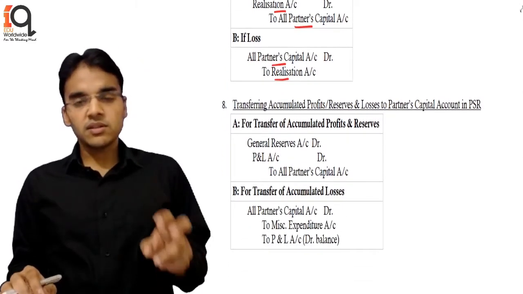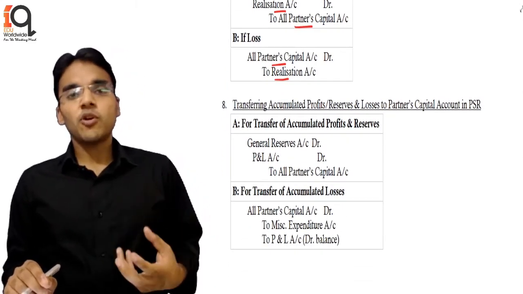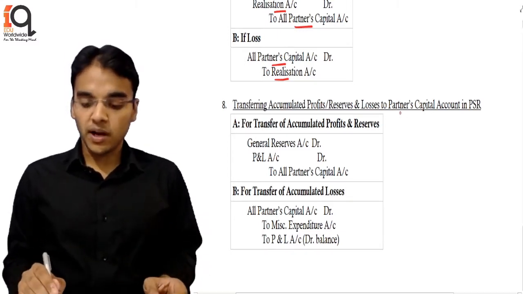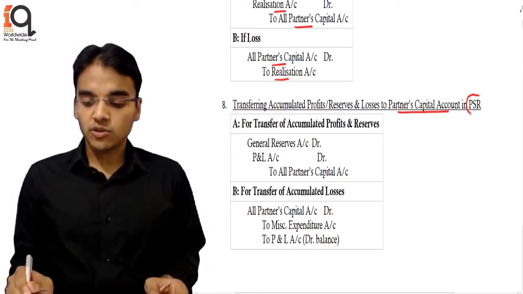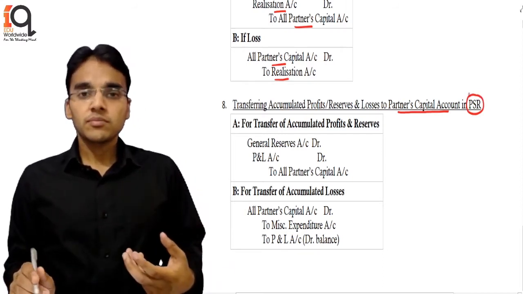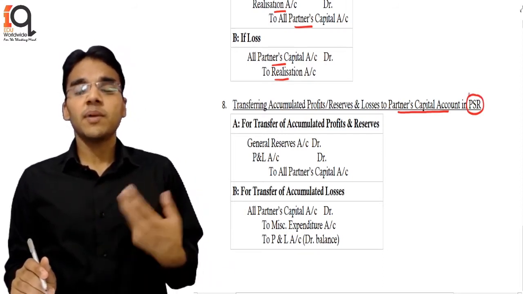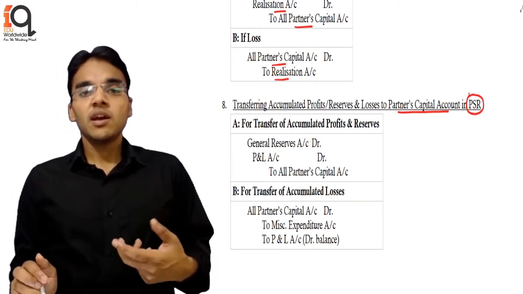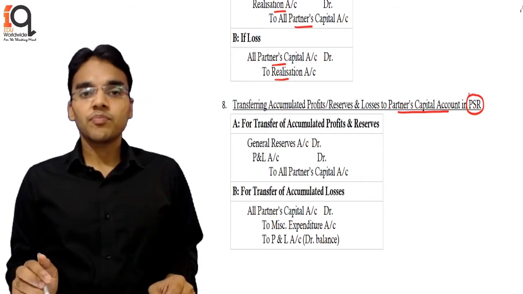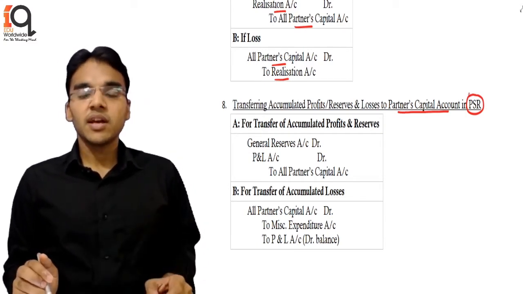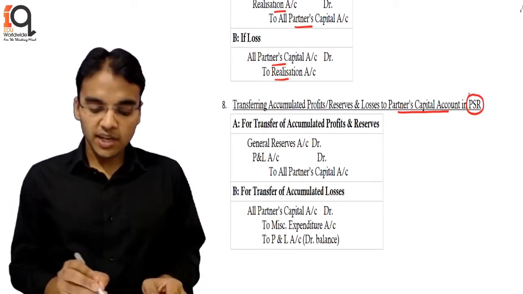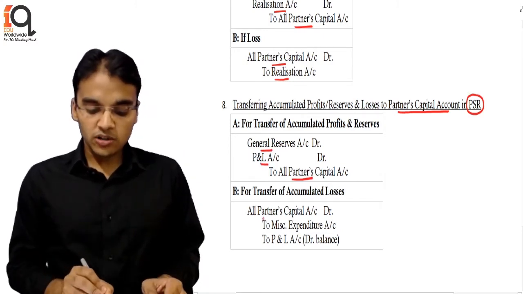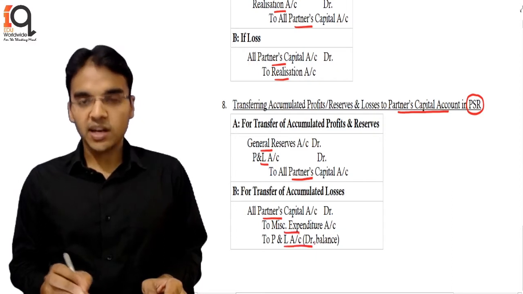Then the last part is the 8th entry, that is the accumulated profits and losses. Any profits or losses which we have not transferred anywhere will be transferred to partners' capital account in the profit sharing ratio, because they are the old profits or losses which the firm has earned till the date of dissolution. So the balances which are appearing in the balance sheet, we have not transferred them to the realization account. We have discussed that in the first and second entry, and now they are transferred to the partners' capital account. So general reserve or P&L to partners' capital in the PSR, or if there are losses, then partners' capital to miscellaneous expenditure or P&L debit balance.